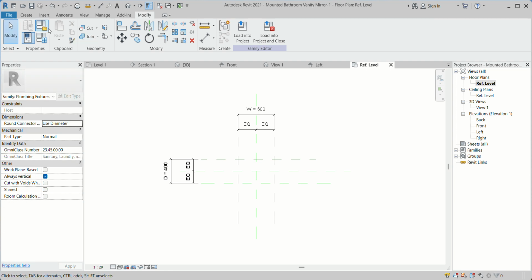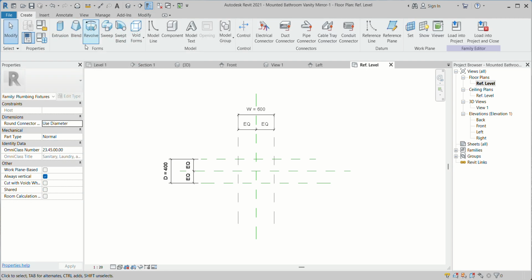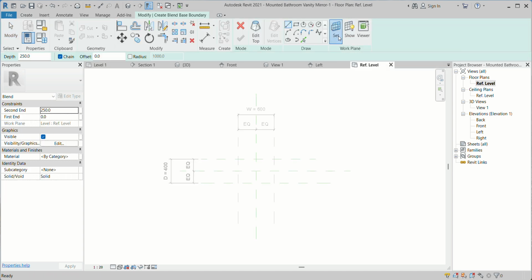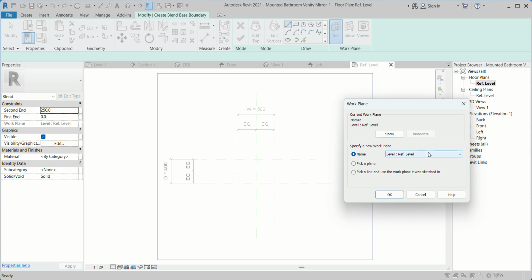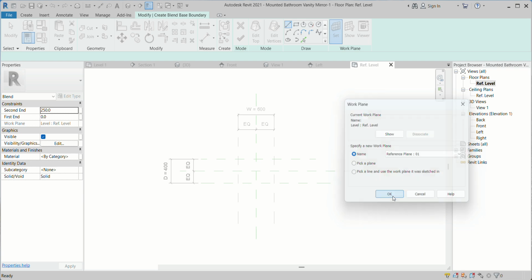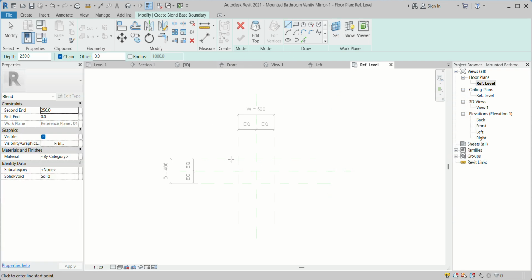I can choose blend, go to set. I can choose number one reference plan. So here I can make one rectangular. I can make it locked. So it should be locked, otherwise you cannot change the parameters here.